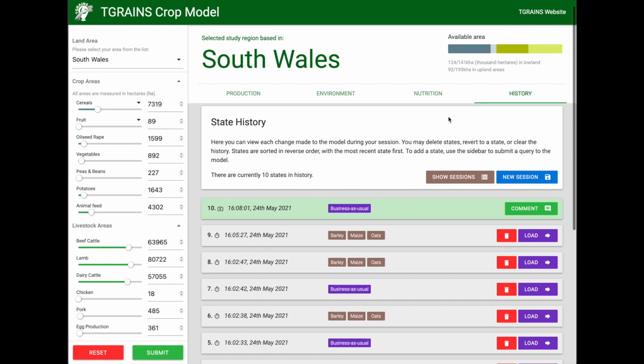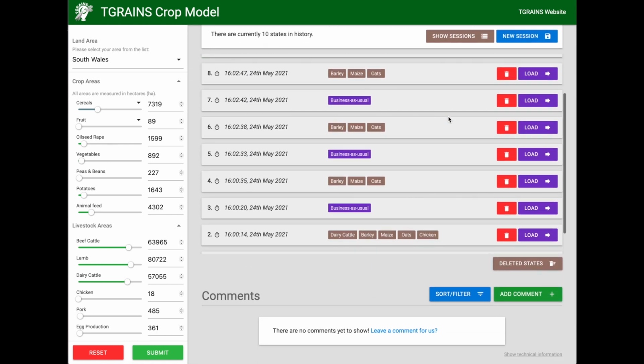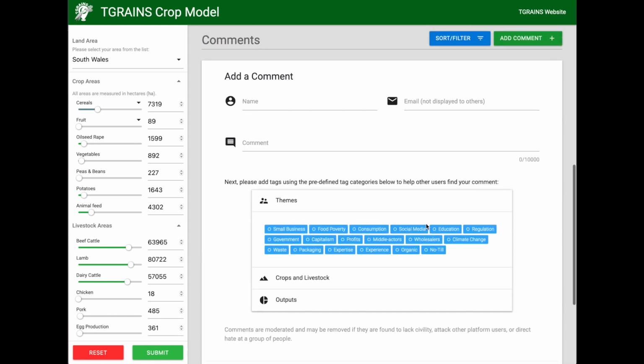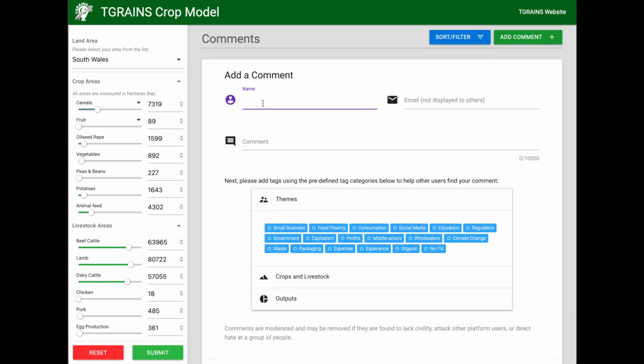Finally, I'll guide you through adding a comment to the model. To add a comment, you will need to put in a name and email. For this, we can just use group1 and the email group1@tgrains.com. This will be saved for future comments after you've entered it once.